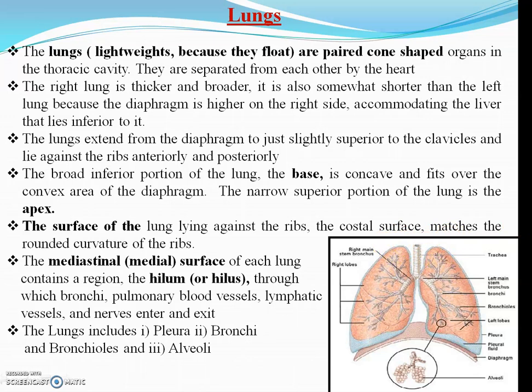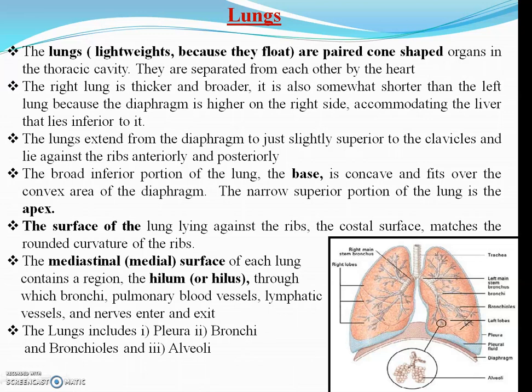Then the surface of the lungs that lies against the ribs, the costal surface, matches the rounded curvature of the ribs, and according to the curvatures, they have located themselves. The medial surface of the lung contains a region called the hilum, from where bronchi, pulmonary blood vessels, and lymphatic vessels enter. The lungs include pleura, bronchi or bronchioles, and alveoli.